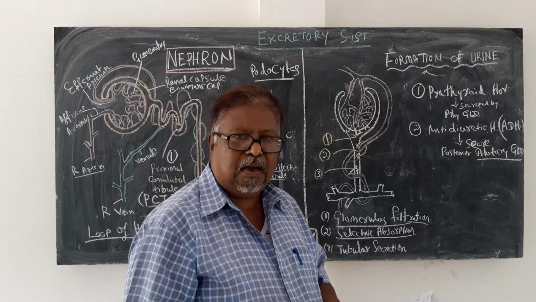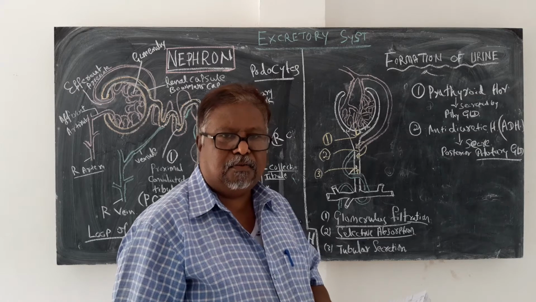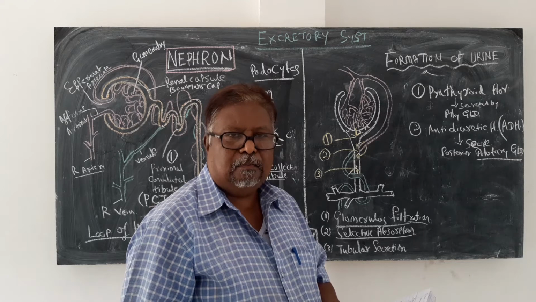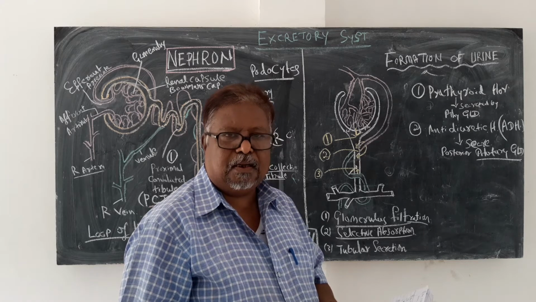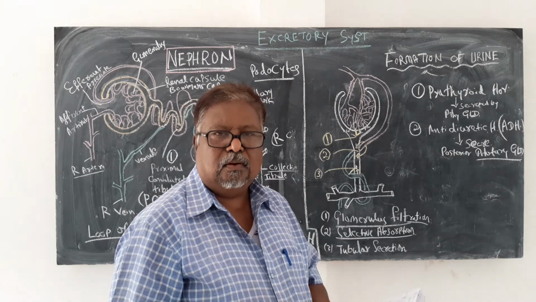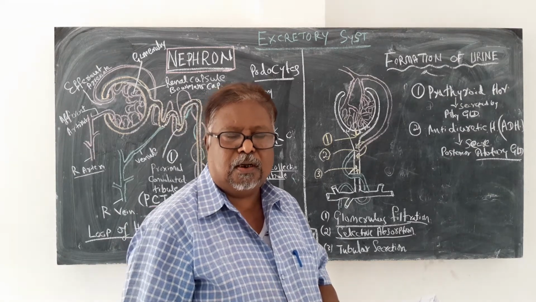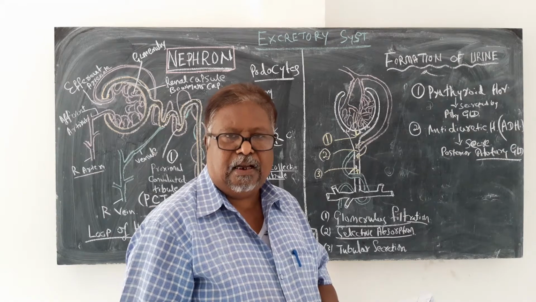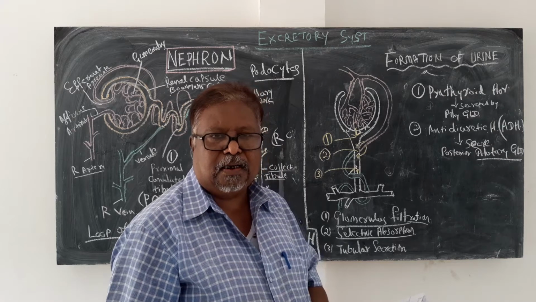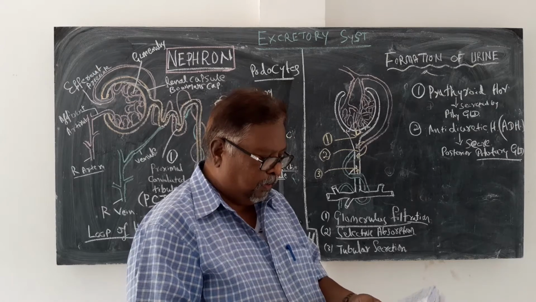guided by this ADH. If this ADH is not produced, if this ADH does not come here, excess water is thrown out, and this is a disease called diabetes insipidus, wherein the patient urinates frequently because there is no control over urination, and the ADH is blocked or not produced. So inadequate supply of ADH causes diabetes insipidus.